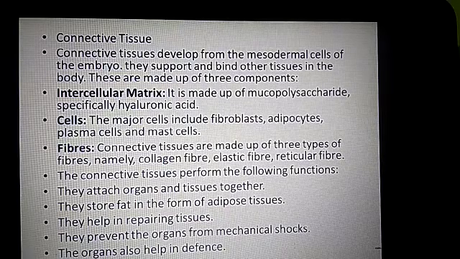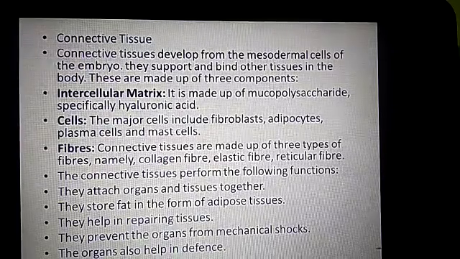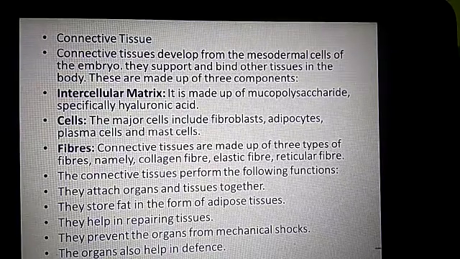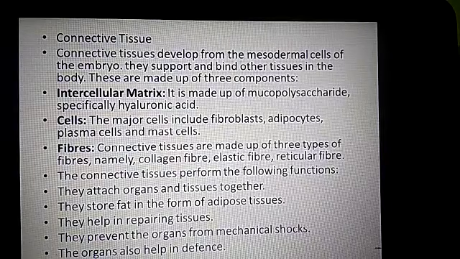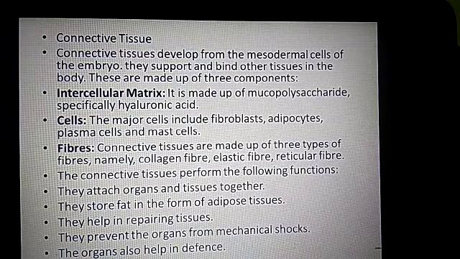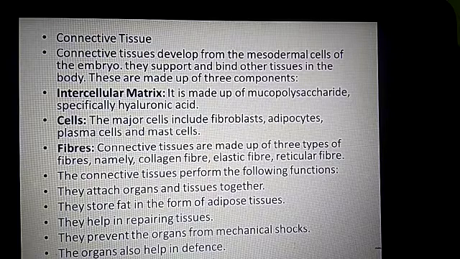Coming to the fluid connective tissue, blood and lymph are the two tissues which are liquids found in the body. Blood has again three types of cells, that is RBC, WBC and thrombocytes or platelets.